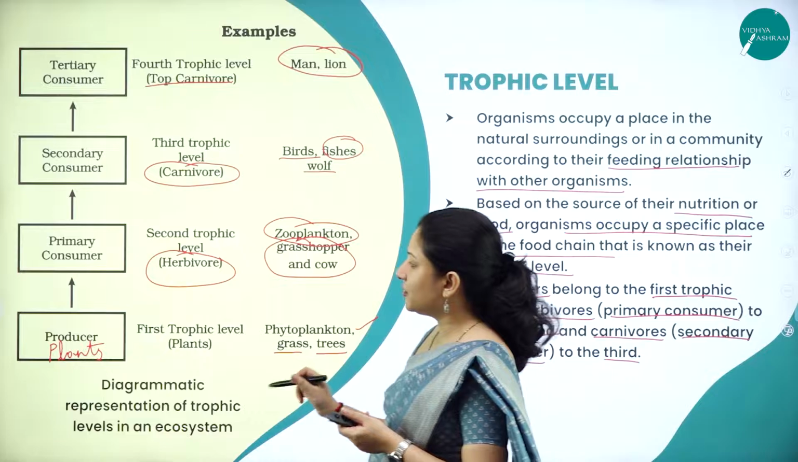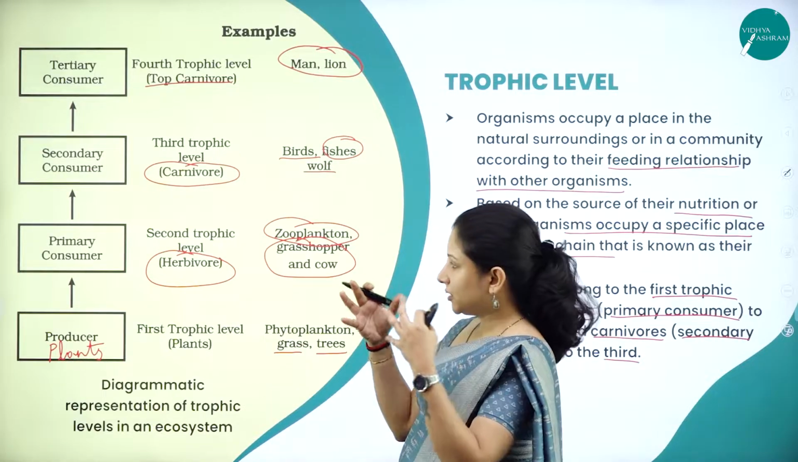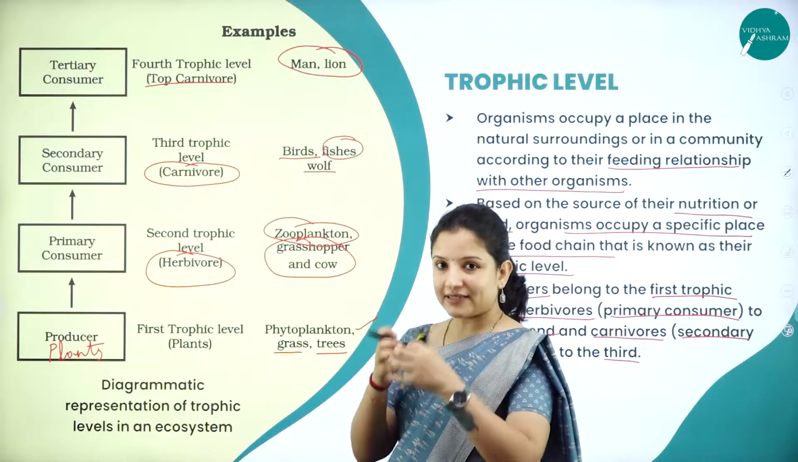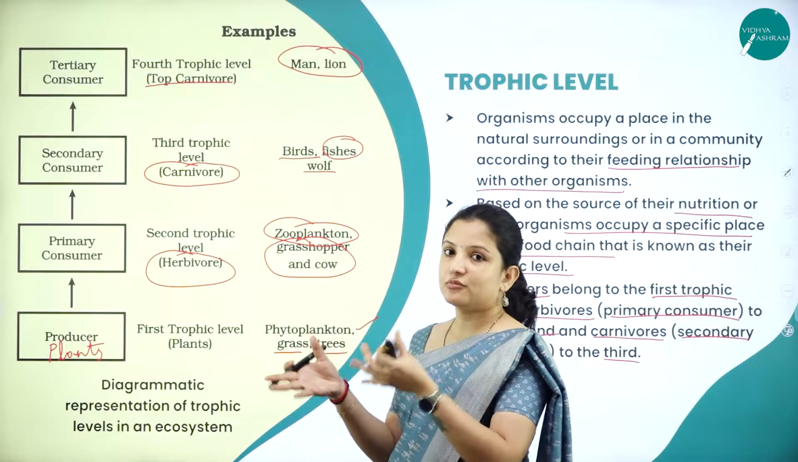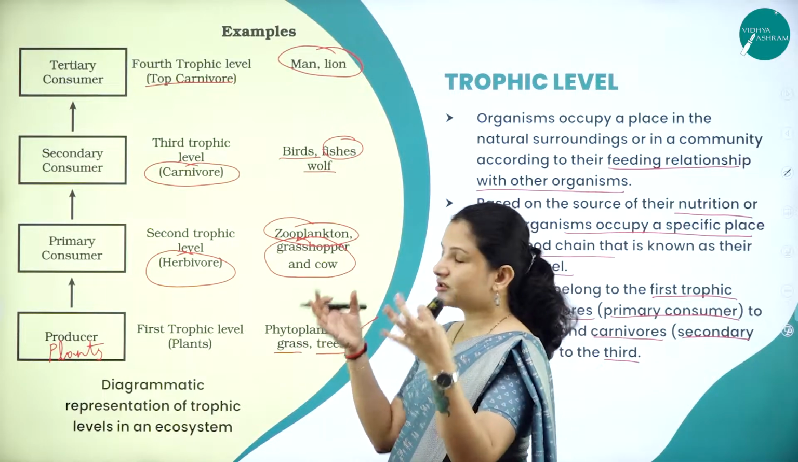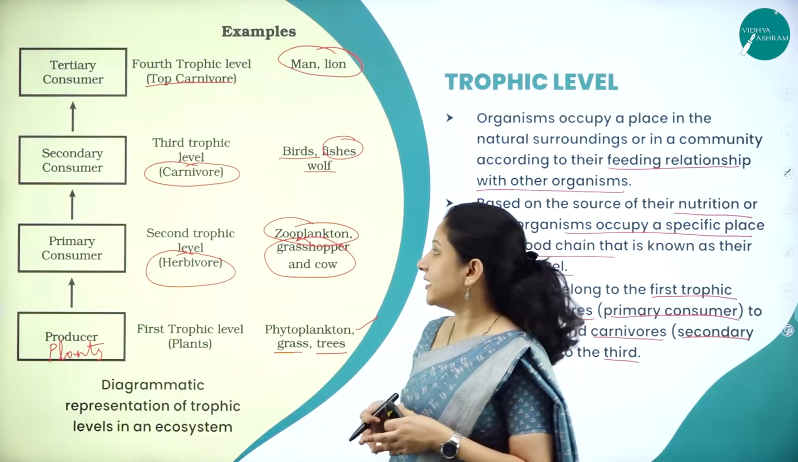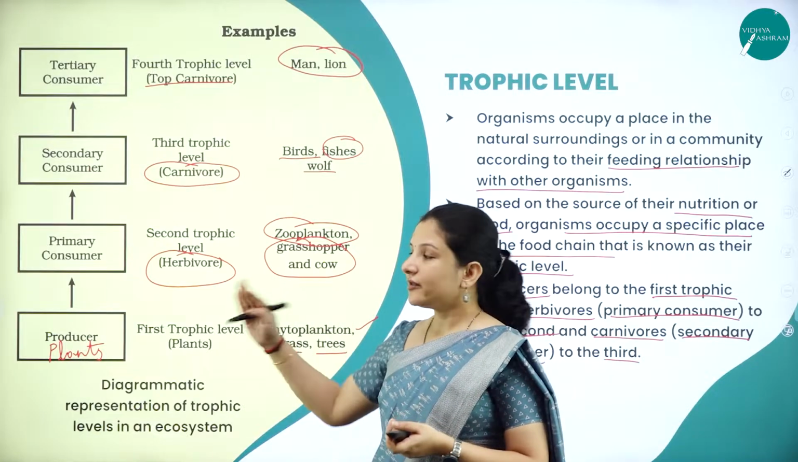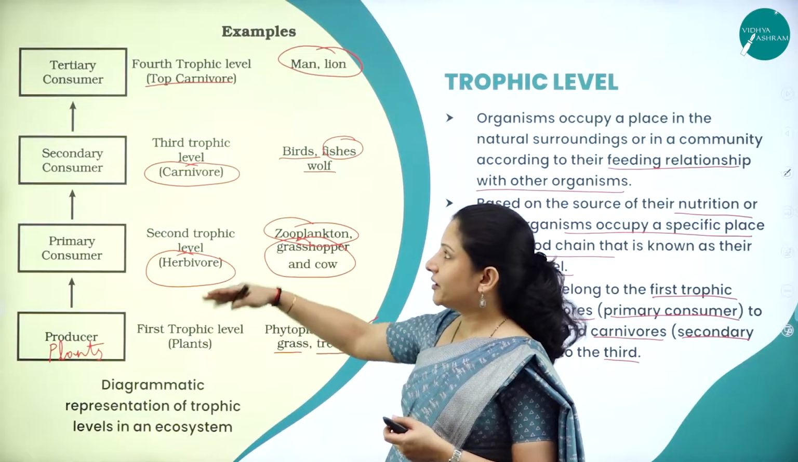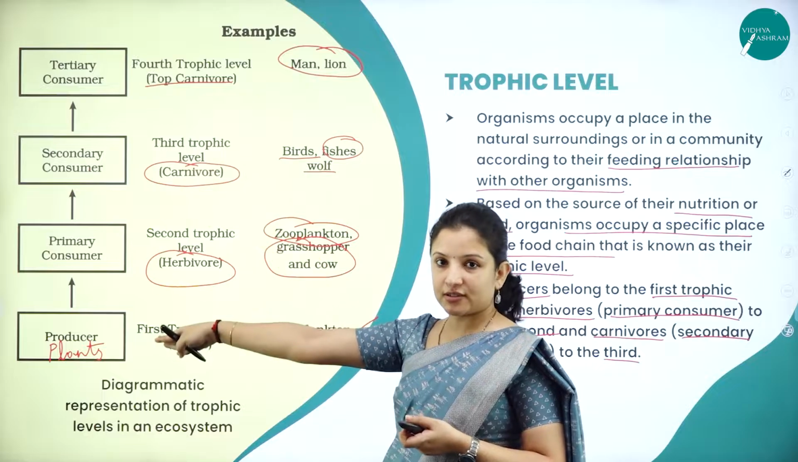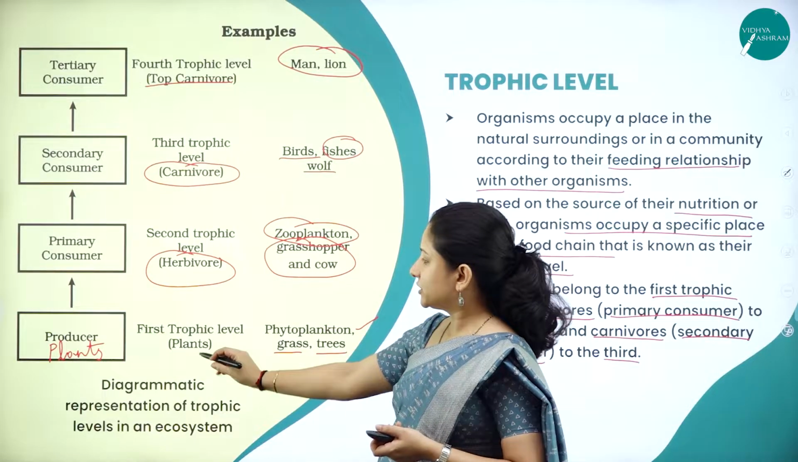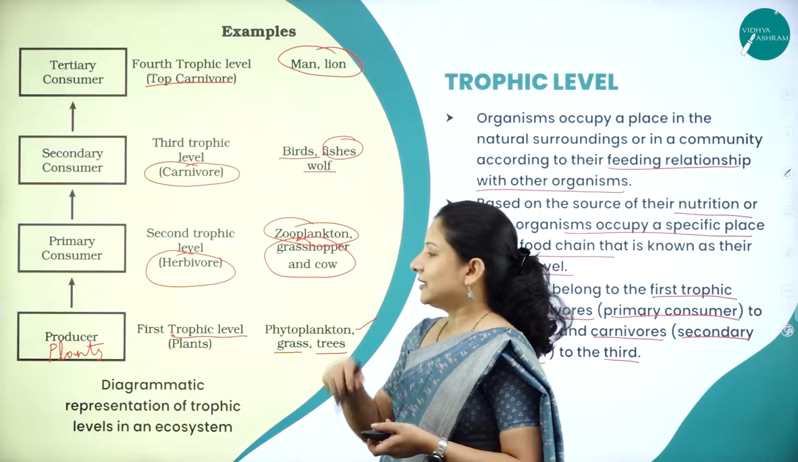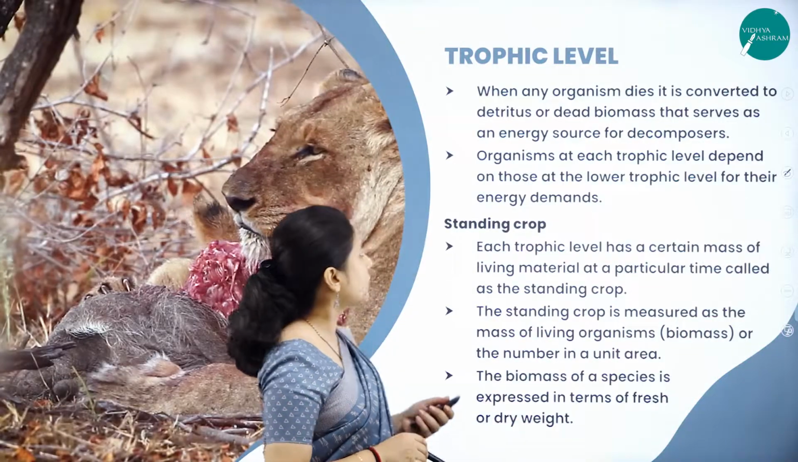So, here also plants are more, the primary consumers are lesser than the plants, secondary consumers are lesser than the primary consumers, tertiary consumers are lesser in number than the secondary consumers, and depending on the food habit, they occupy different positions in the food chain, and that particular position is called the trophic level. So, this is about trophic level.